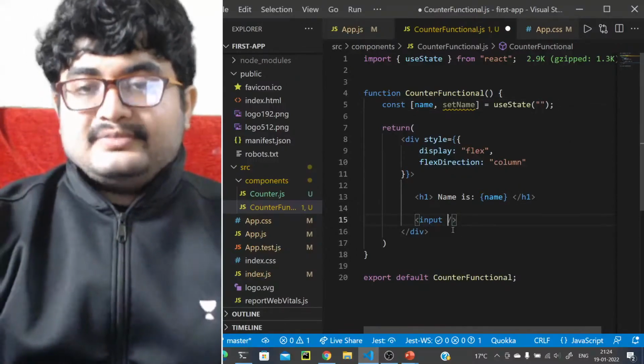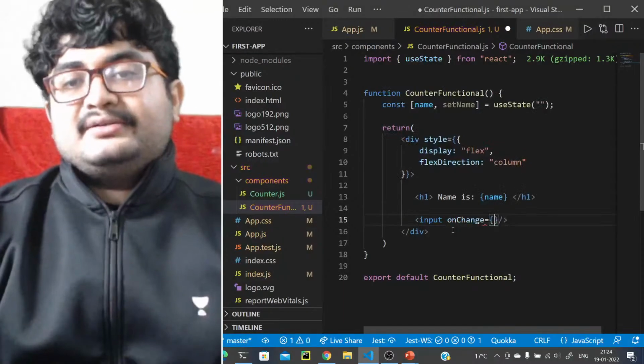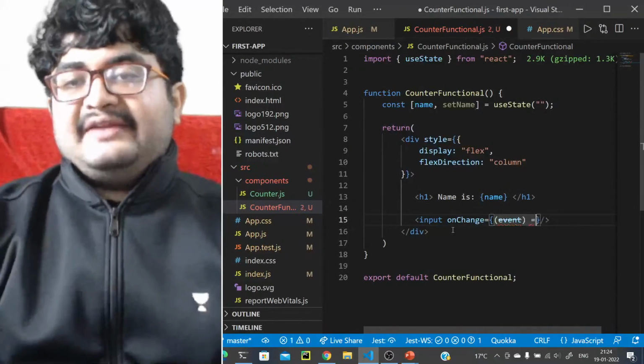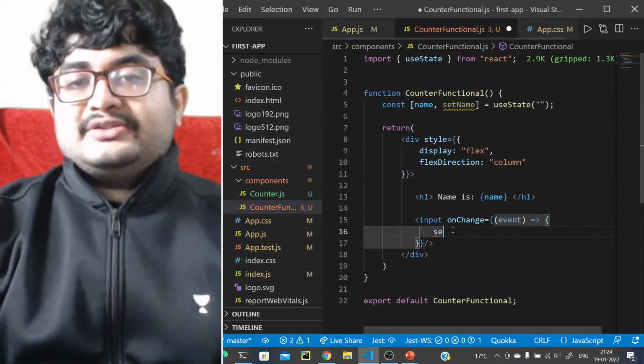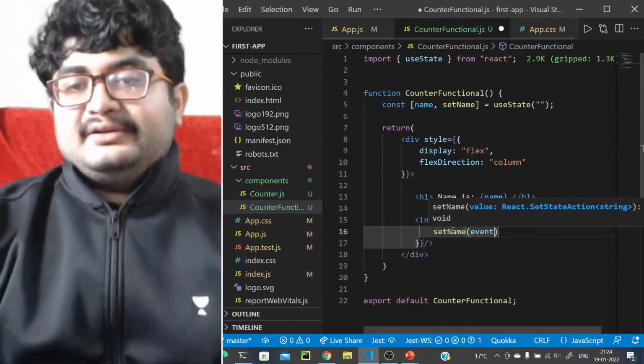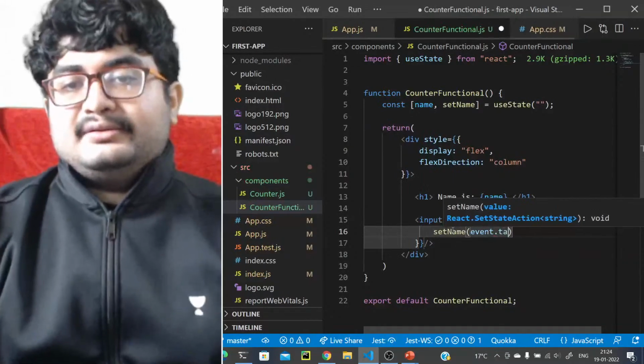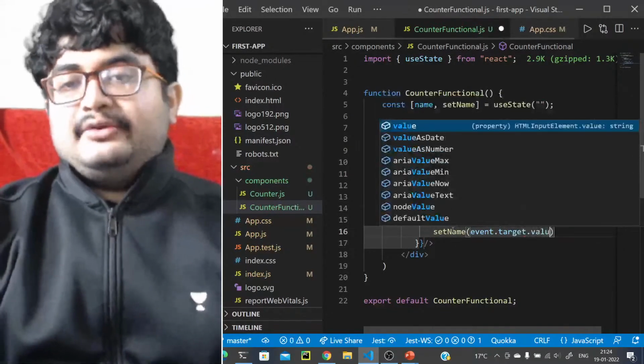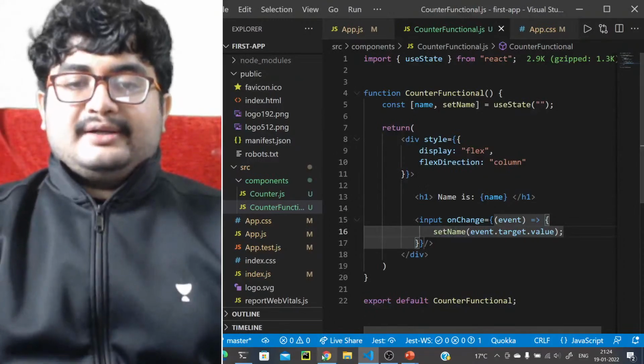So on change, we have the event, and we set name to event.target.value, right? Event.target.value.